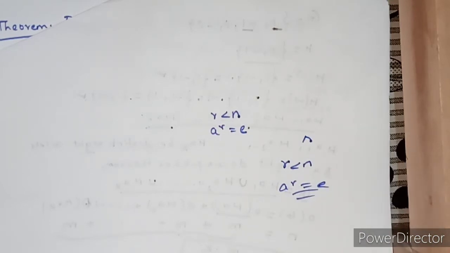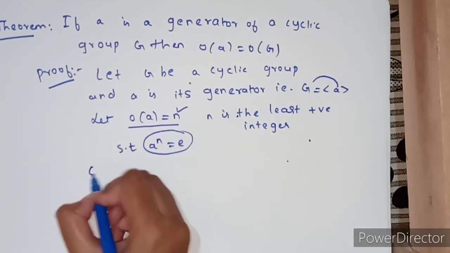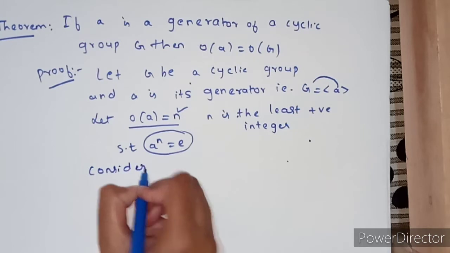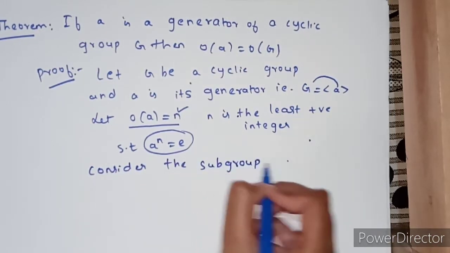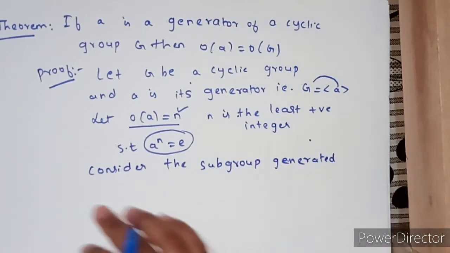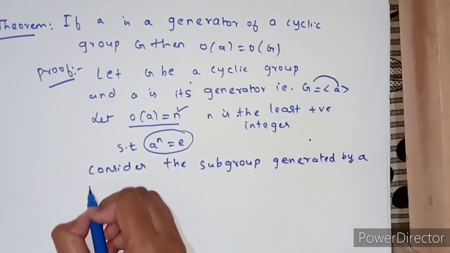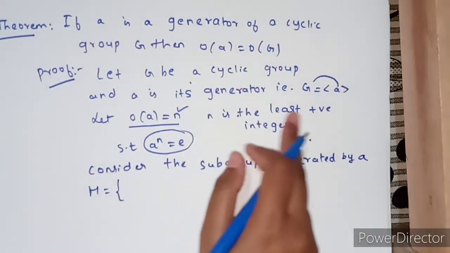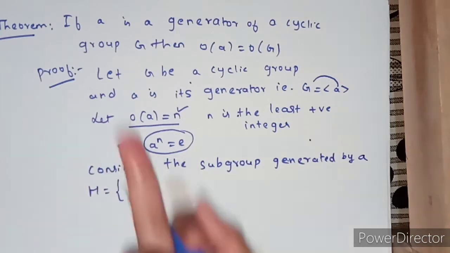Okay, now let us construct a subgroup H by using the generator. Consider the subgroup H generated by A. Here A is the generator, right? So I am constructing subgroup H generated by element A. Here G is a multiplicative group, not an additive group, so I should take the integral powers of A.